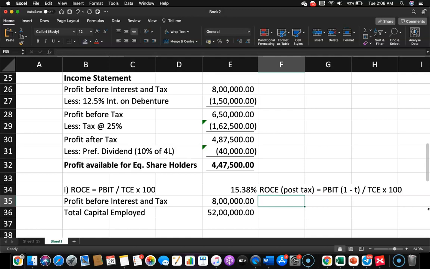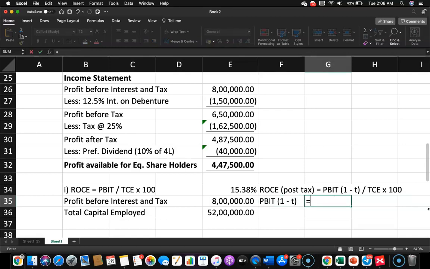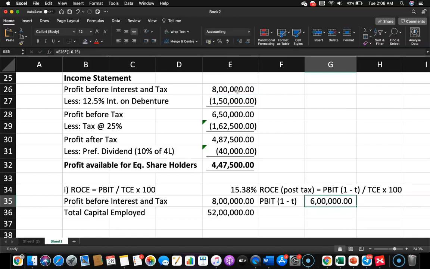Okay. So what we can do is take PBIT multiplied by 1 minus T. What is T? That is the tax rate, 25%. So it is 1 minus 0.25. So basically we are looking at 75% of PBIT, and that works out to 600,000.